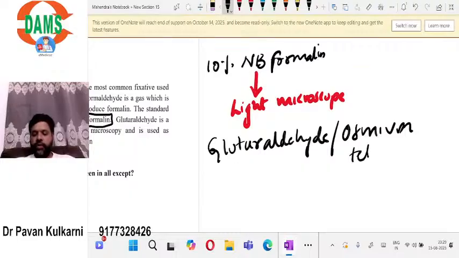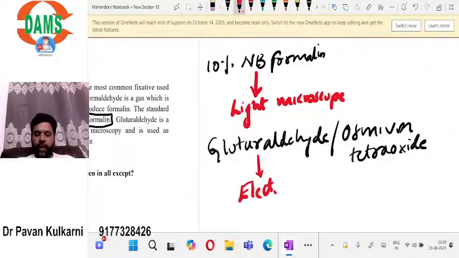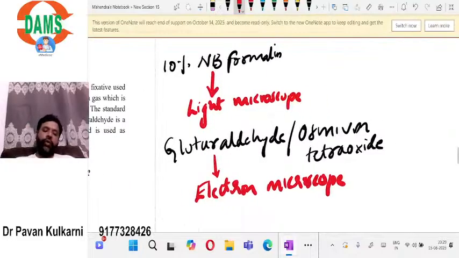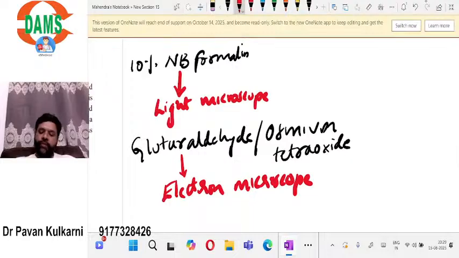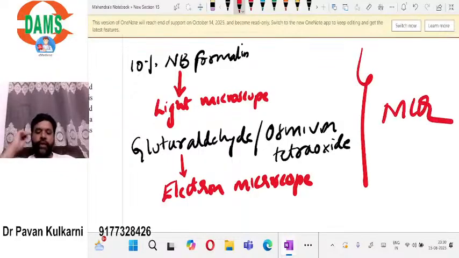So these are the two important chemicals that are used for electron microscopy. These are two very classical MCQs that we're supposed to remember. One, for light microscopy, is 10% neutral buffered formalin. The other, used for electron microscopy, is glutaraldehyde or osmium tetroxide.